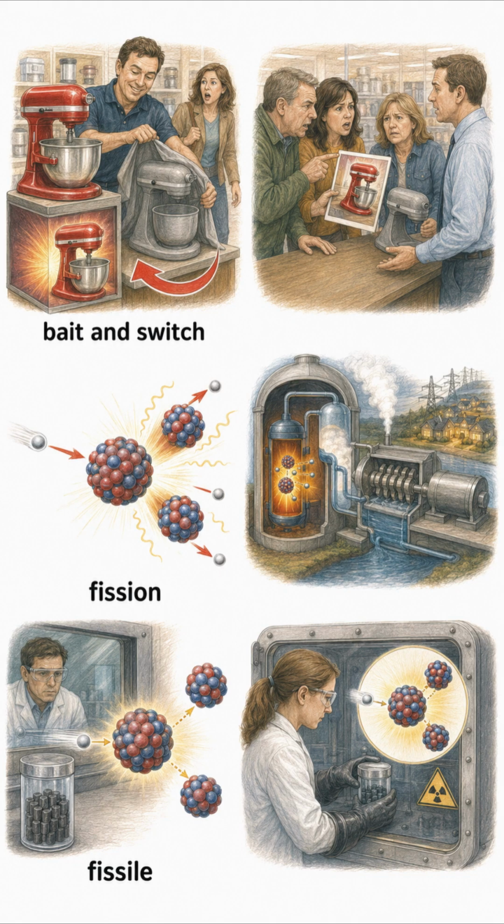Bait and switch. A dishonest method of advertising one offer and replacing it with another. Customers complained about the store's bait and switch tactic. Fission. The process of splitting something, especially an atomic nucleus. Nuclear fission releases a large amount of energy. Fissile. Able to undergo nuclear fission. Uranium-235 is a fissile material.